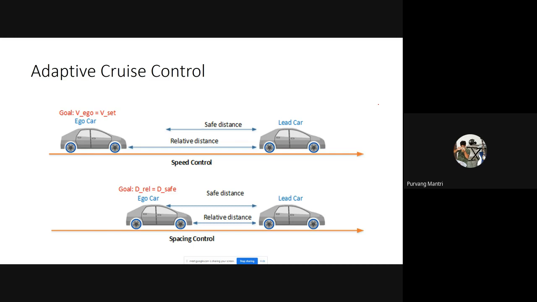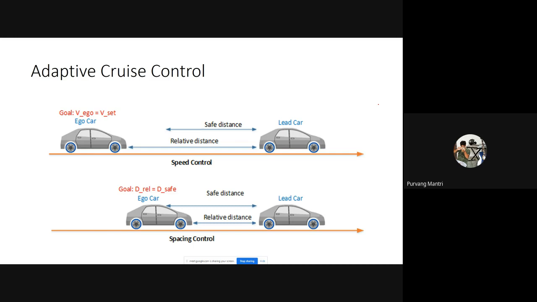It will sense the reduction in speed of the leading vehicle which is in front of us, and based on that reduction in distance, it will press the brake pedals and reduce the speed of the vehicle to a desired speed. And that's how it will prevent any collision from happening.